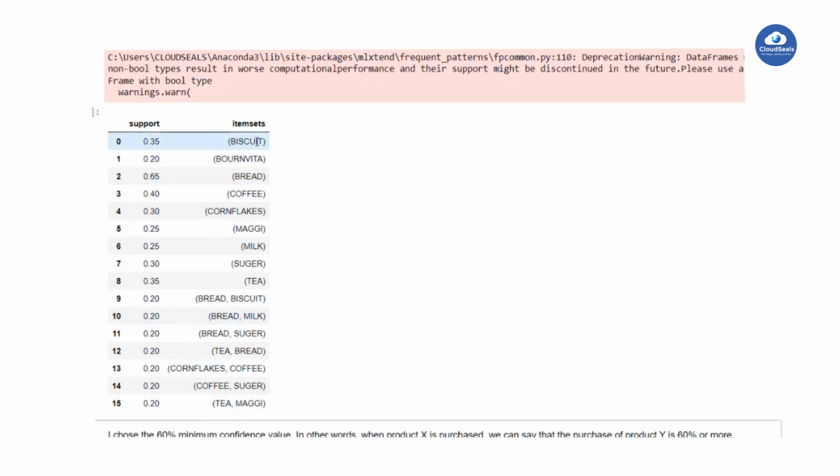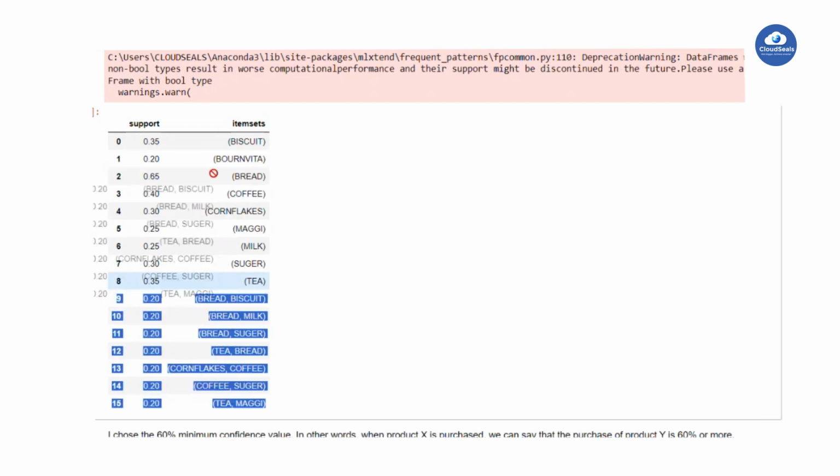These are biscuit, bonvita, bread, coffee, cornflakes, Maggie, milk, sugar, tea. These 8 item sets individually have support of more than 20%.